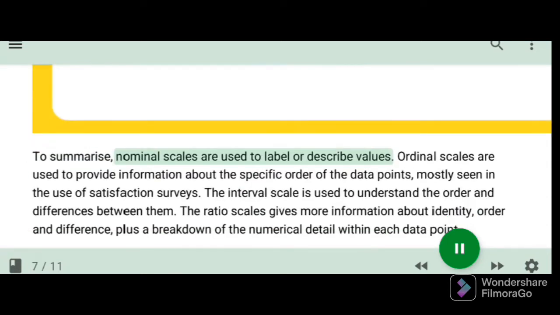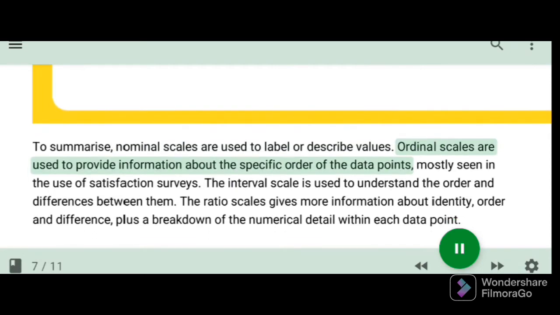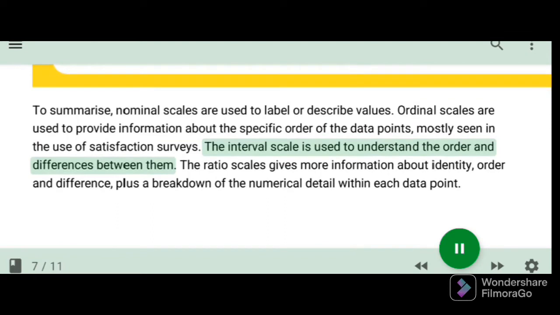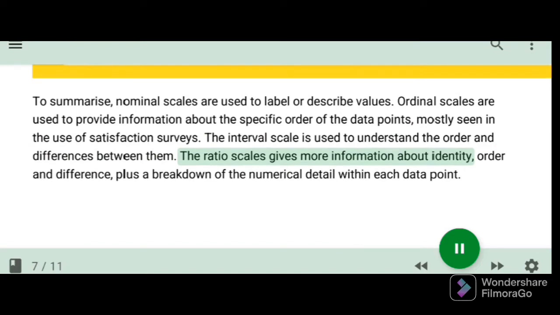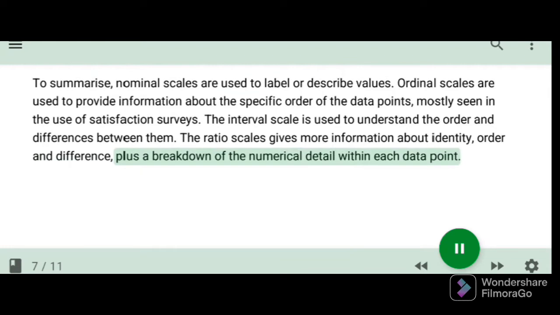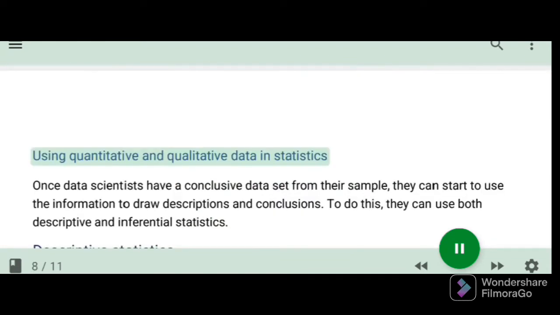To summarize, nominal scales are used to label or describe values. Ordinal scales are used to provide information about the specific order of the data points, mostly seen in the use of satisfaction surveys. The interval scale is used to understand the order and differences between them. The ratio scale gives more information about identity, order and difference plus a breakdown of the numerical detail within each data point.